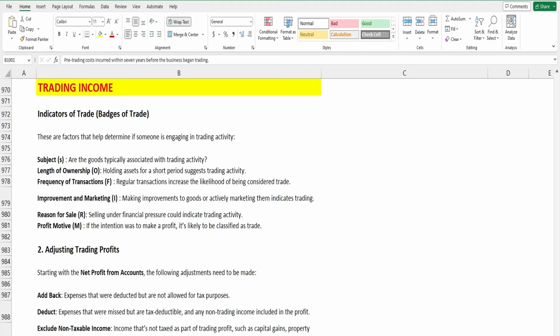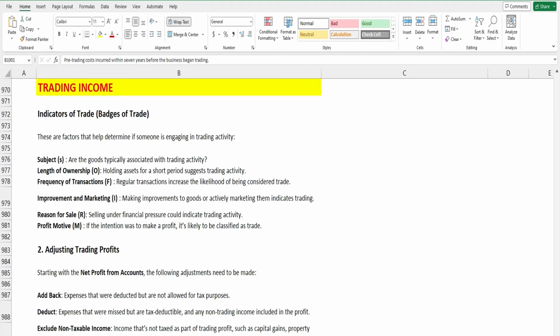The basis of trade is the factor that helps to identify whether the individual is engaged in a trading activity, so that the income generated will be charged as trading income, or whether it will be subject to capital gains tax. In the exam, you might be provided with a scenario where the question asks whether the individual is engaged in a trading activity or capital gains. So let's learn the factors that help to identify this.